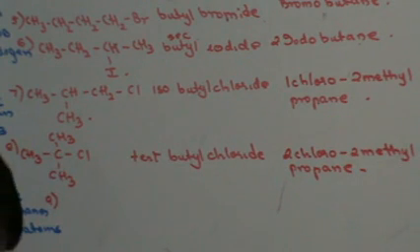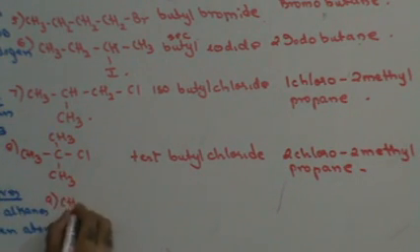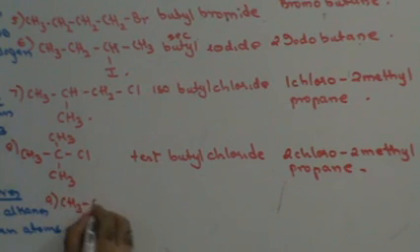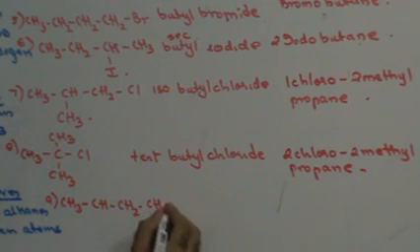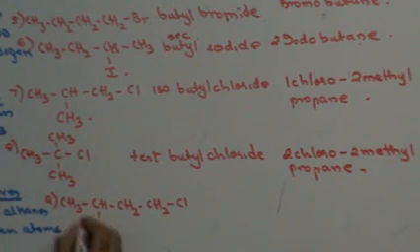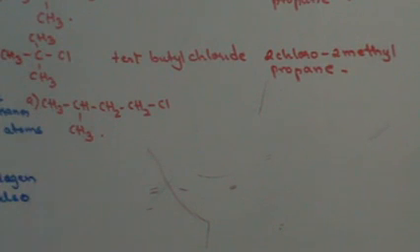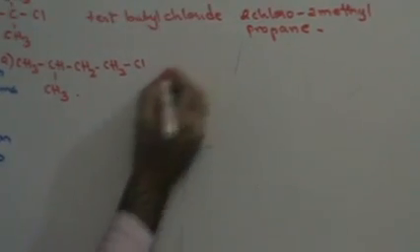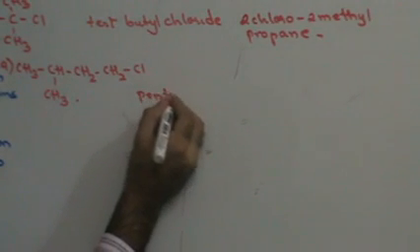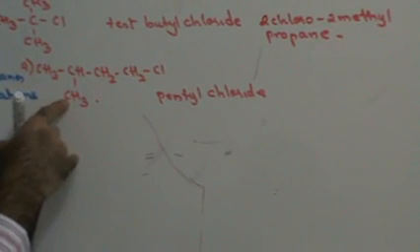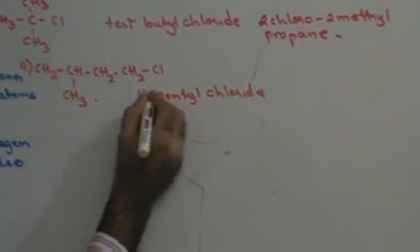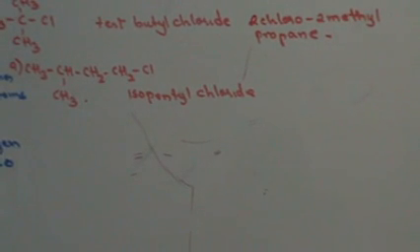Right? Next, CH3CH, CH2, CH2Cl, CH3. Right? 1, 2, 3, 4, 5. Total number of carbon atoms 5. So this is going to be pentyl. Cl, therefore chloride. Since I have a methyl group in the branch, therefore this is going to be isopentyl chloride.